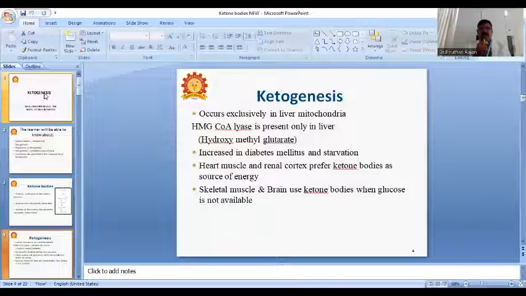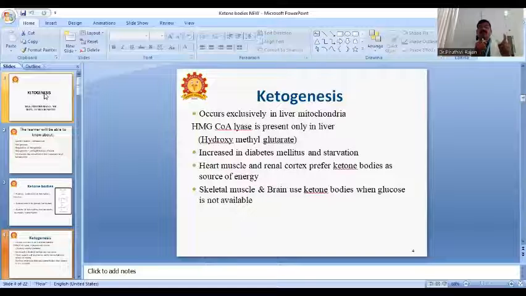Only liver mitochondria produce ketone bodies, but the liver does not utilize them.